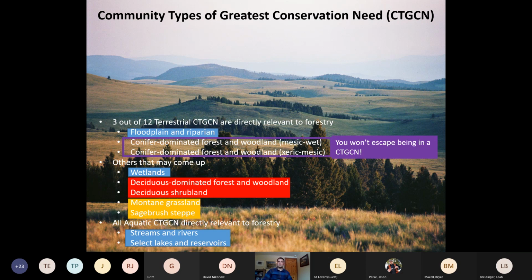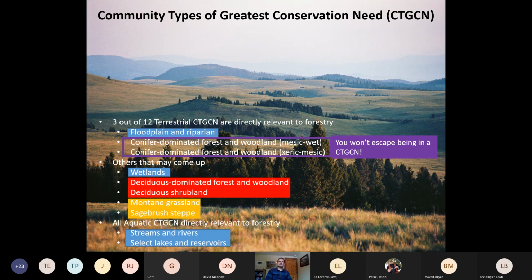But the big focus here, of course, is on these forested areas, conifer forested areas. This is basically a way to say that no matter what, if you're working in a forested area in the state, you're pretty much going to be in a community type of greatest conservation need. And so you have hopefully some impetus to take on the special responsibility of dealing with an important habitat type like that.